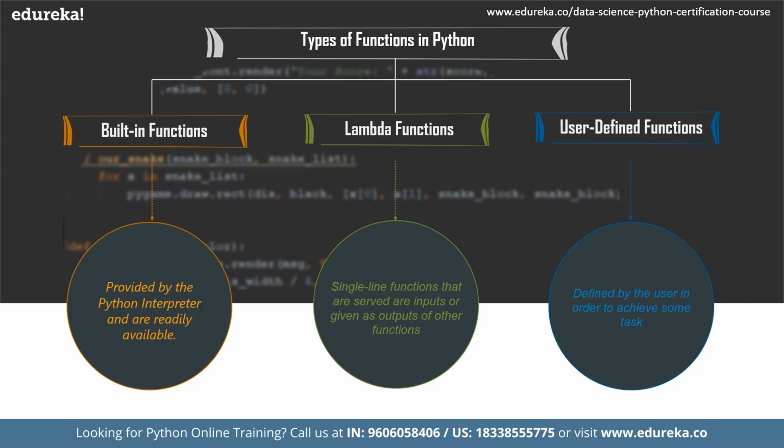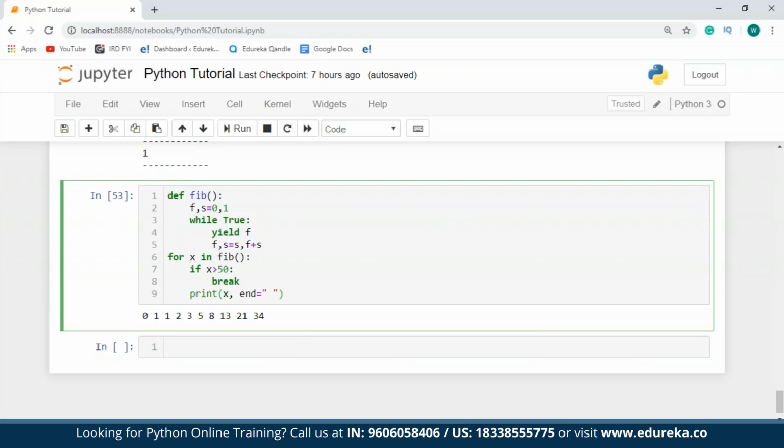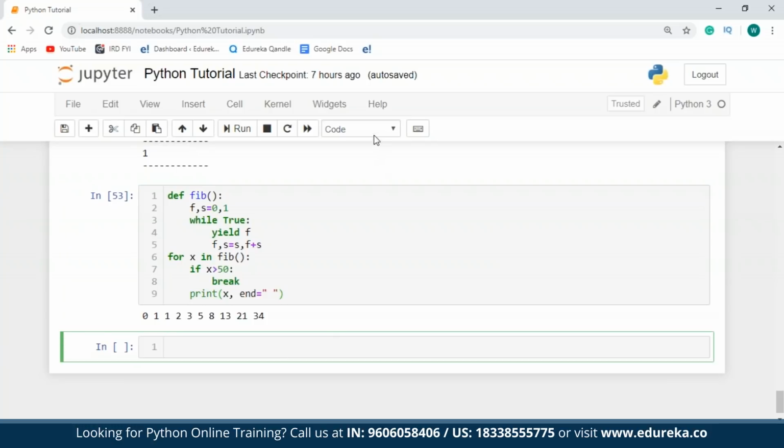So taking a look at each of these in detail. So Python built-in functions. Built-in functions are nothing but the functions that are provided by the Python interpreter. Some examples of these are the print function, the sum function, the min and max functions, etc. Now let's get back to our Jupyter Notebook and see how you can make use of these built-in functions. The first function that I'll be discussing over here is the print function. I'm sure you all know the print function. Print in Python is a standard function that is used to print the output to the console. Let me just create a heading over here.